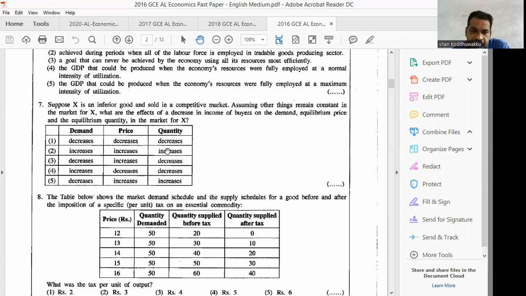Right. Therefore, you have to take time and understand, and you should remember what an inferior good is and how it is affected by income. Therefore, answer 2 is the correct answer.